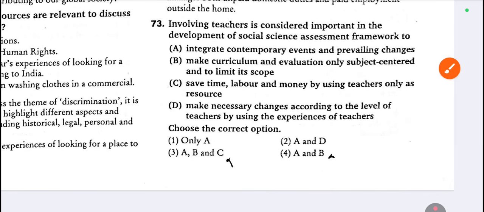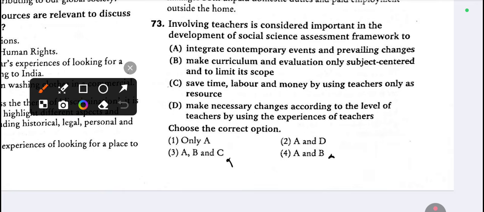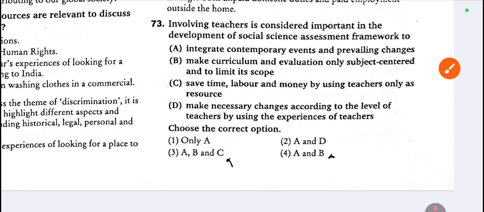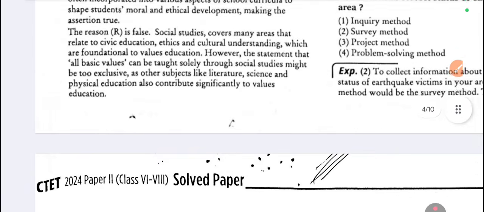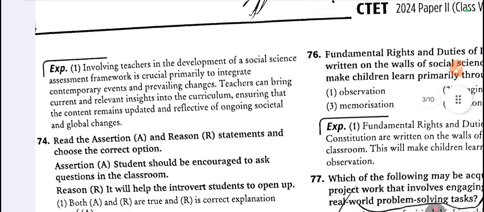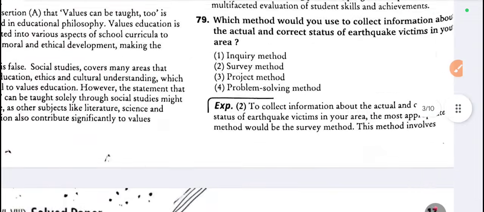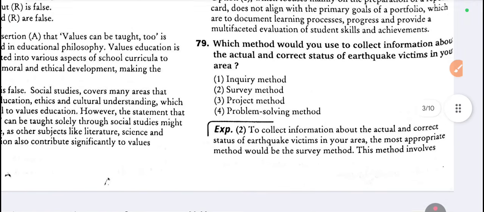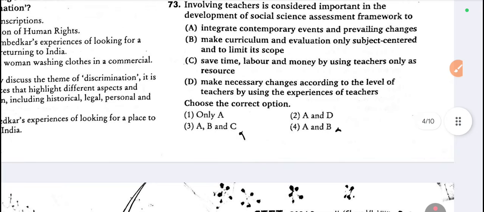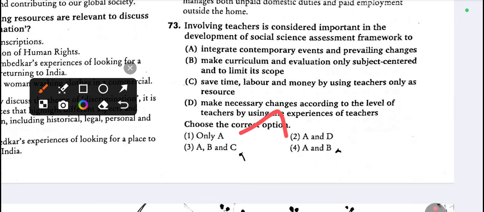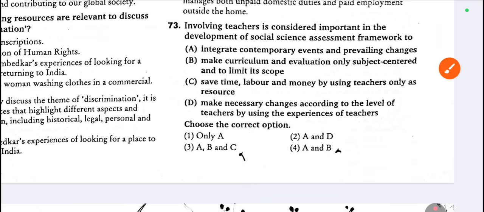73. Involving teachers is considered important in the development of social science assessment framework. There are 4 options. So look at the answer. One is correct, which is the first one. Only A is correct. Integrate contemporary events with prevailing changes. This is the correct answer.